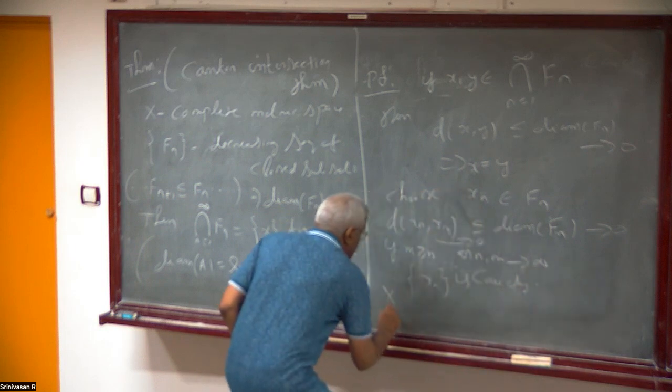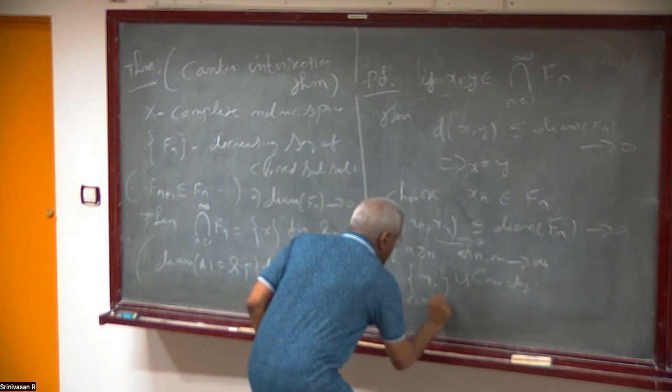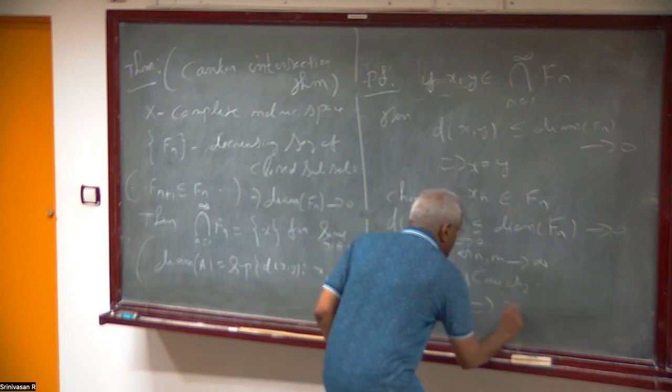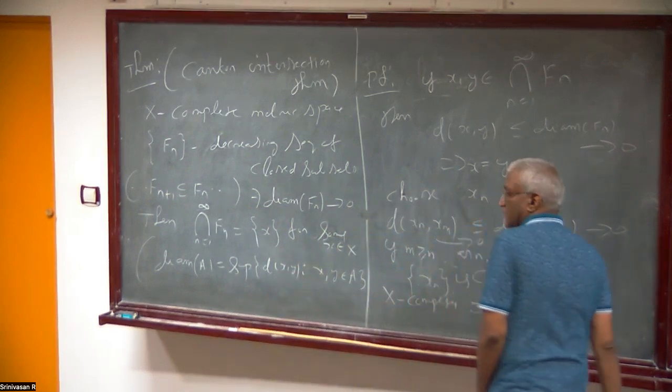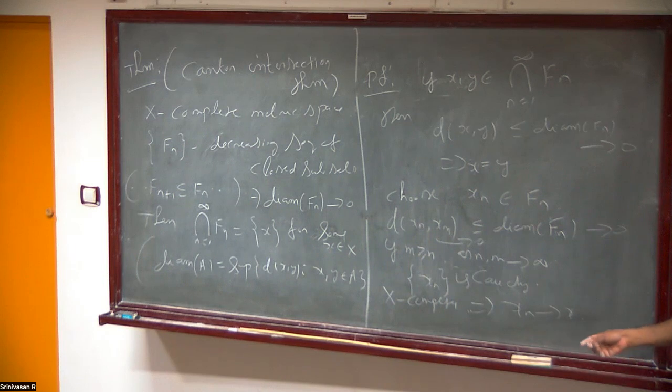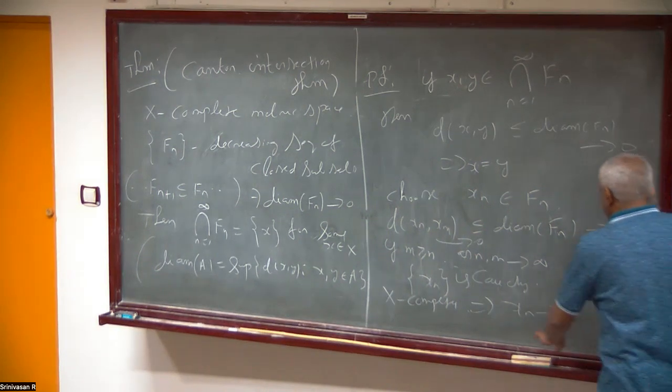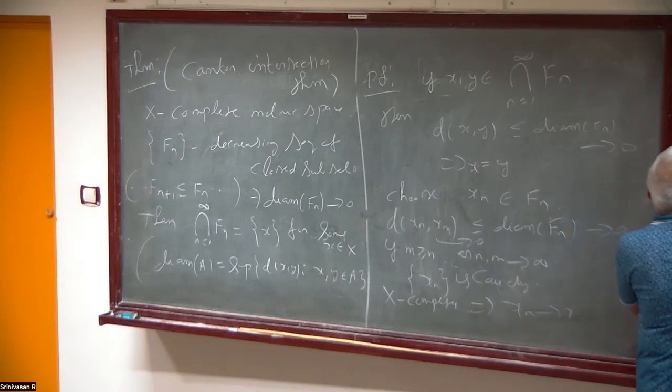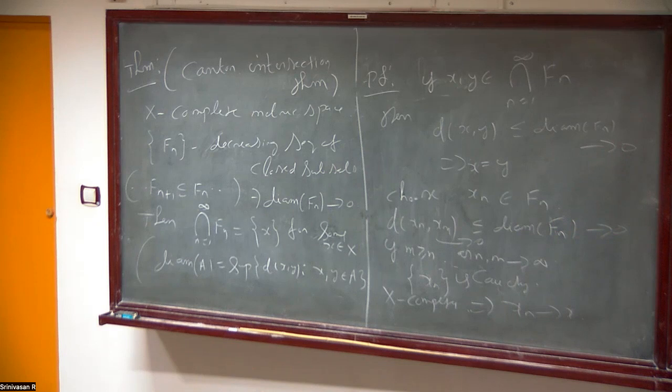Since X is complete, xn converges to some x. Now this x has to be in Fn for all n, right?